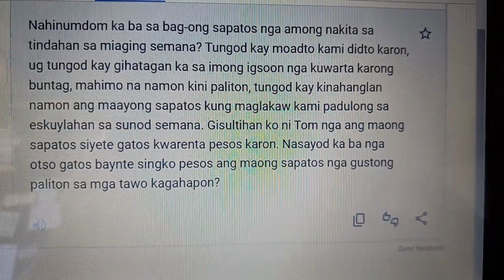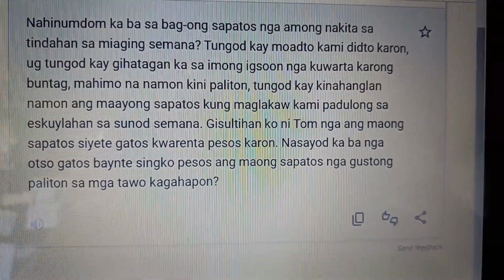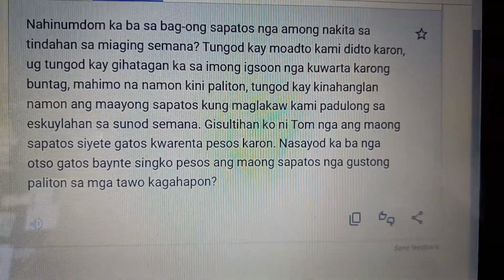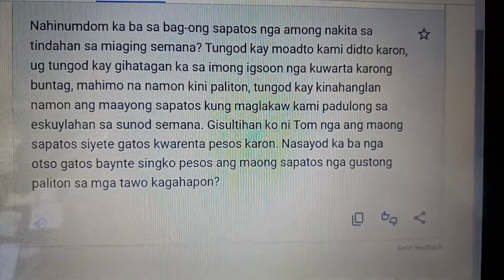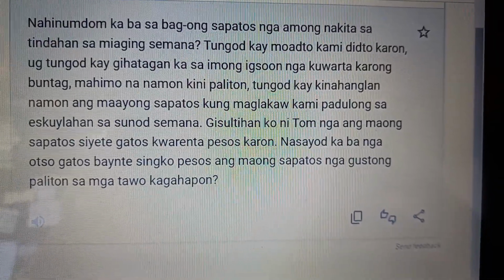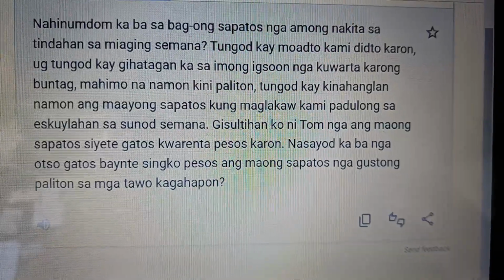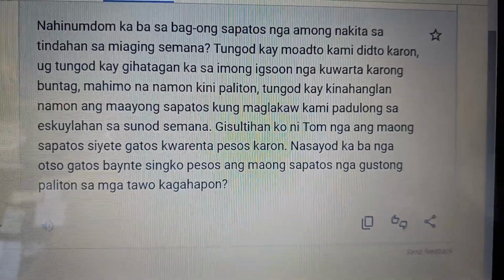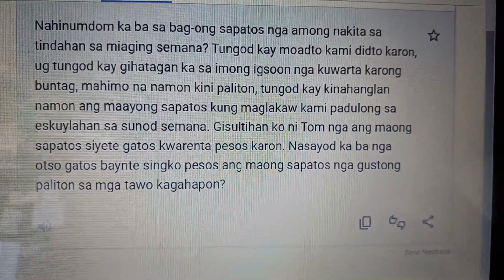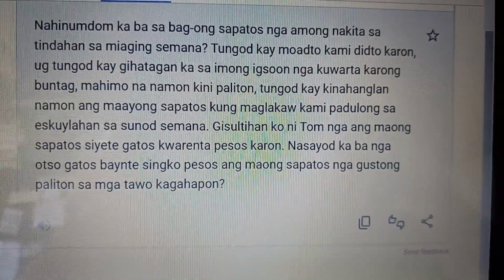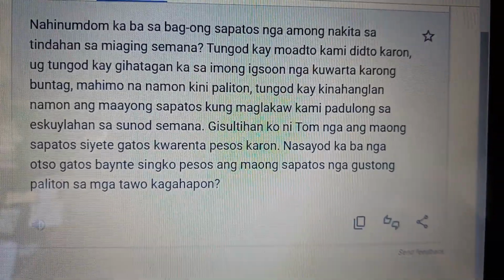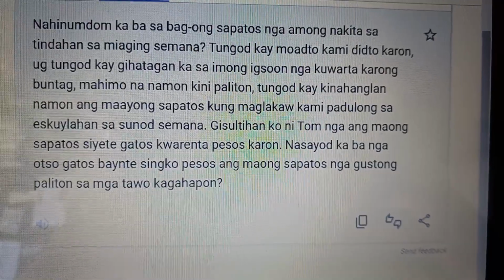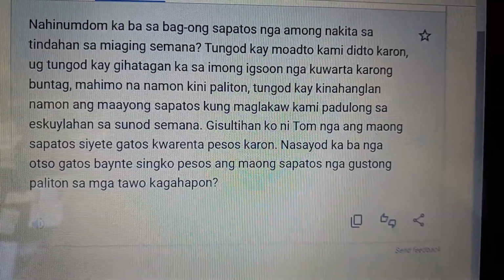Mahimo na natong kini paliton. Because we need good shoes when we are walking to school next week. Tungod kay kinahanglan natong ang maayong sapatos kung maglakaw kita padulong sa eskwelahan sa sunod semana.